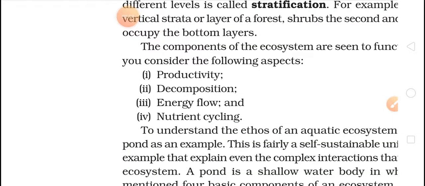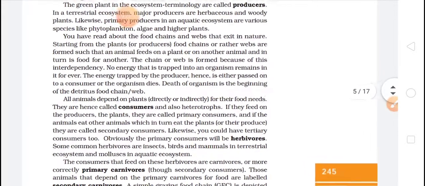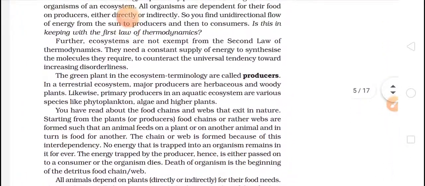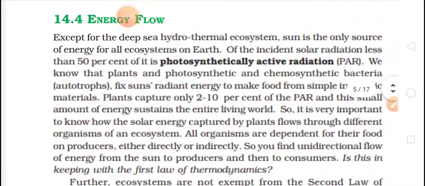Yes, so we have started with the component of ecosystem. In that, we have finished with productivity and decomposition. Now, the third is energy flow. Yes, so yesterday we have just started with energy flow. Okay, and in that we saw about